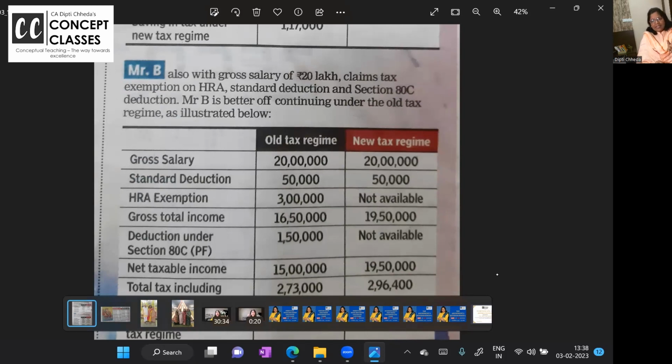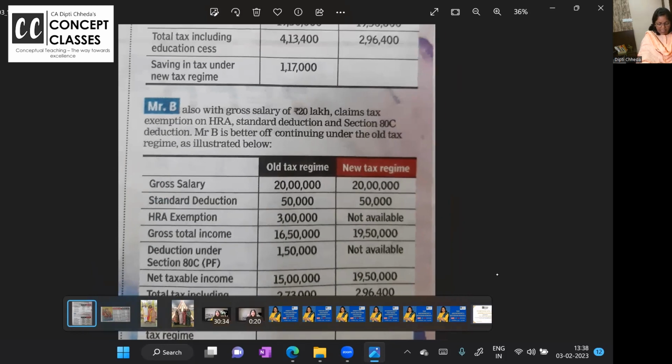Both are having the same income, 20 lakh, 20 lakh. Now see, your tax is 2.73 lakh in the old regime and your tax is 2,96,400 in the new regime. So in the new regime, you are paying more tax. So to conclude, in old the tax is more, and new depends on what kind of income you are having, what kind of deductions.